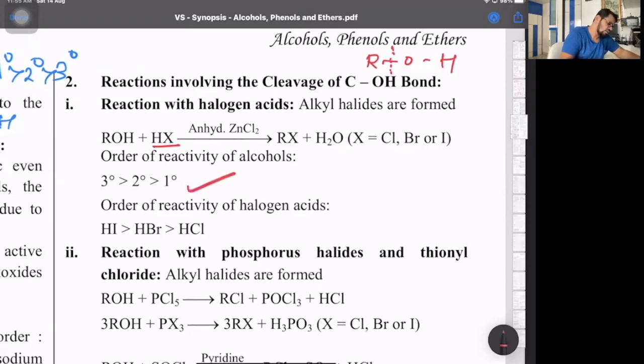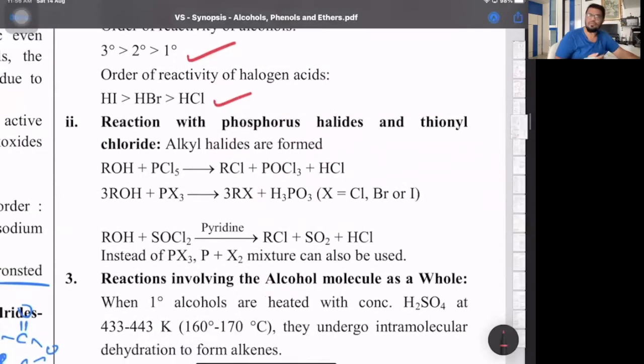So 3-degree alcohol is more reactive than 2-degree and 1-degree, because in 3-degree, if the branching is more, the RO bond will break faster. And for halogen acids, I've told you in water, HX are called halogen acids. In the gaseous state, they are called hydrogen halides. So HI is stronger than HBr and then HCl. Then reaction with PCl3, PCl5, what we have seen in halogen. Alcohol with PCl5 gives alkyl chloride. Alcohol with red phosphorus and bromine or red phosphorus and iodine also gives alkyl halide.